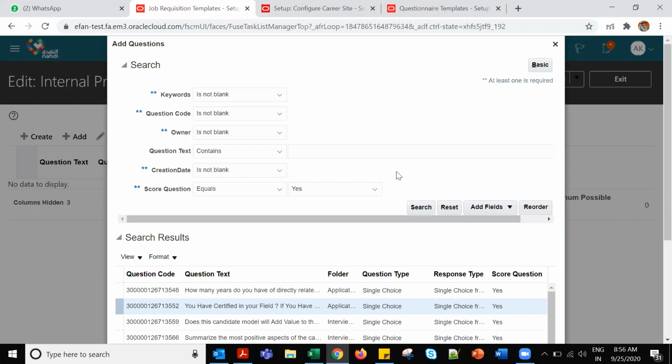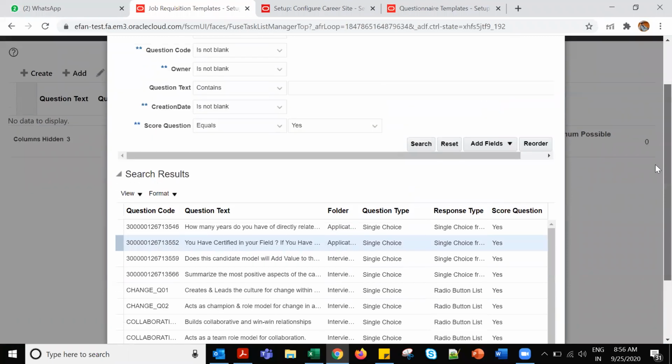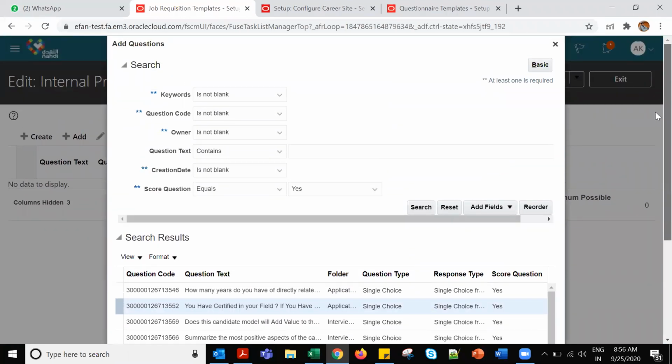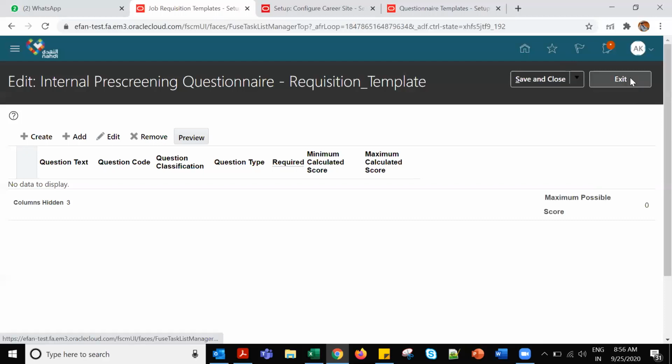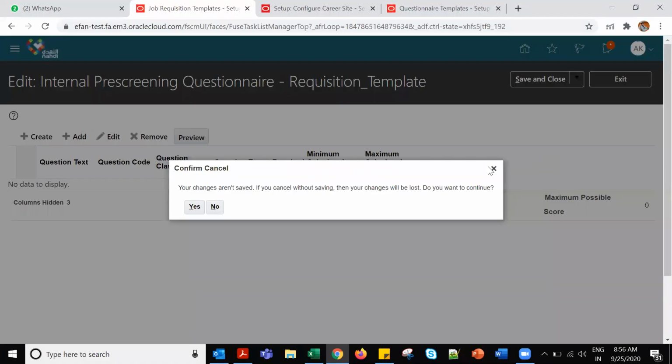Can we see our questionnaire template under the job requisition page? I mean, now we have created one questionnaire template, right? That's what I'm trying. This is the interview pre-screen questionnaire requisition template. This is the question text. One second.